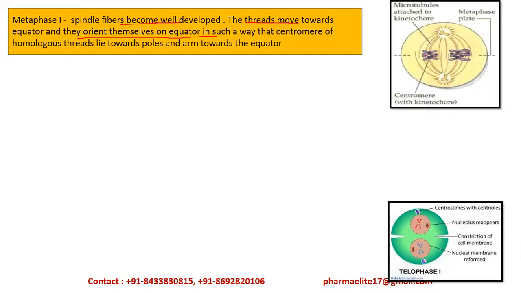Wherein all the chromosomes are aligned at the equator and they orient themselves in a definite arrangement such that the centromere lies towards the poles and the arms towards the equator. You can see here that the centromeres will be lying towards the poles and the arms towards the equator, and these are the microtubules or spindles, and this is the metaphase plate.